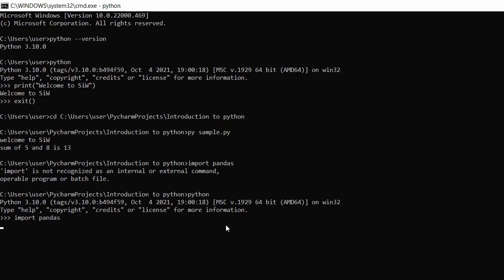Actually, I do have pandas in my system, so it is not going to install again. Yes, correct, it doesn't show any error or module not found error or anything, because I already have the pandas module in my system. What we can do is import. So there is no result.